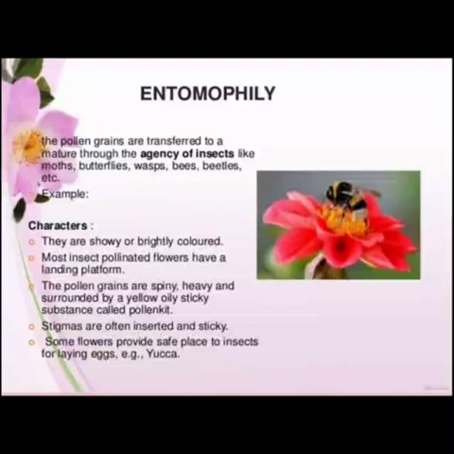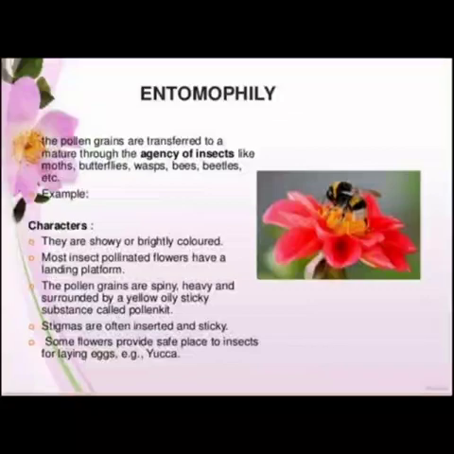Among the biotic agents, entomophily is the most common mode of pollination in flowering plants. Here the pollen grains are transferred to a mature stigma through the agency of insects like moths, butterflies, wasps, bees, beetles, etc. And the examples are mostly all the flowering plants.